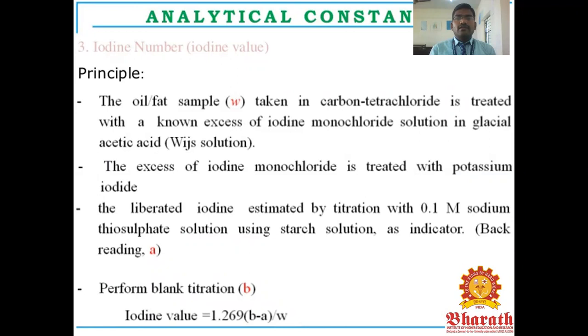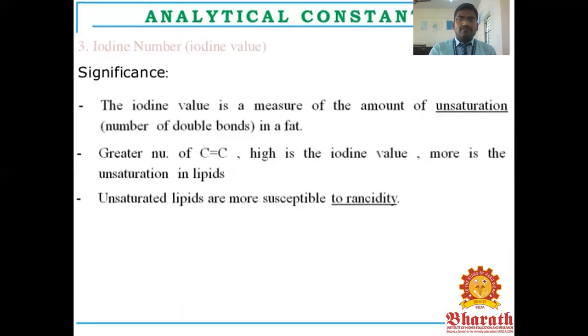The oil or fat sample, taken in carbon tetrachloride, is treated with a known excess of iodine monochloride solution in glacial acetic acid, the Wijs solution. The excess of iodine monochloride is treated with potassium iodide. The liberated iodine is estimated by titration with 0.1 molar sodium thiosulfate solution using starch solution as an indicator. For the blank, perform the blank titration, B. The iodine value is 1.269 times B minus the back reading, divided by the weight.